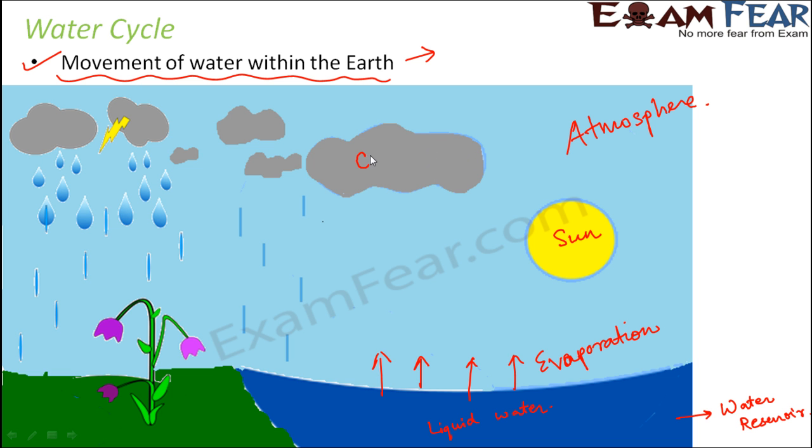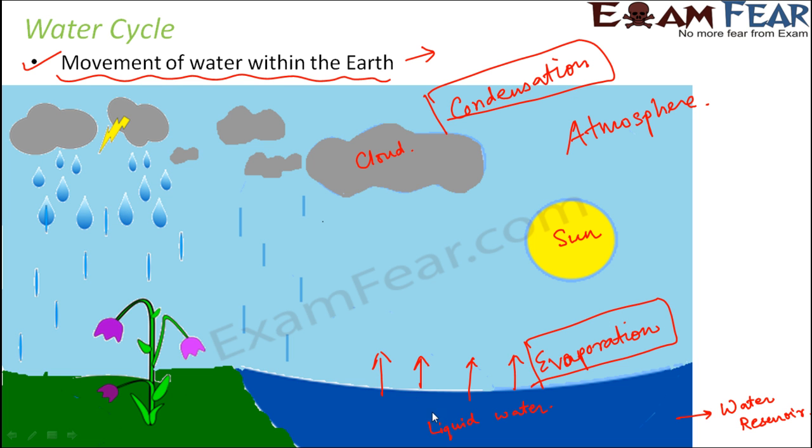So here you see the cloud droplets. Correct? And how are these cloud droplets formed? These cloud droplets are formed as a result of a process called condensation. Now what is condensation? Like how we discussed evaporation, which was the first process, that is liquid water getting converted to water vapor.